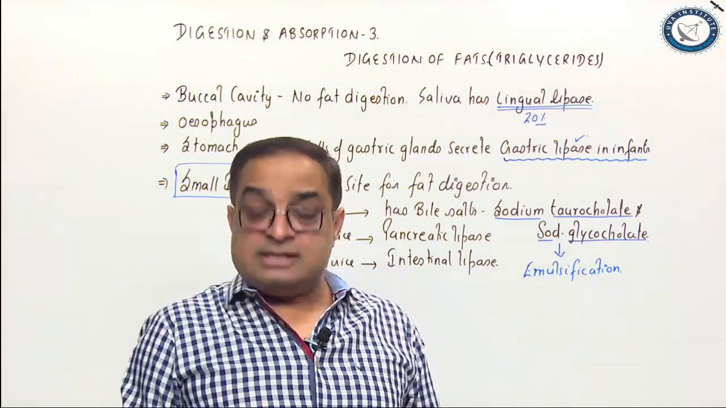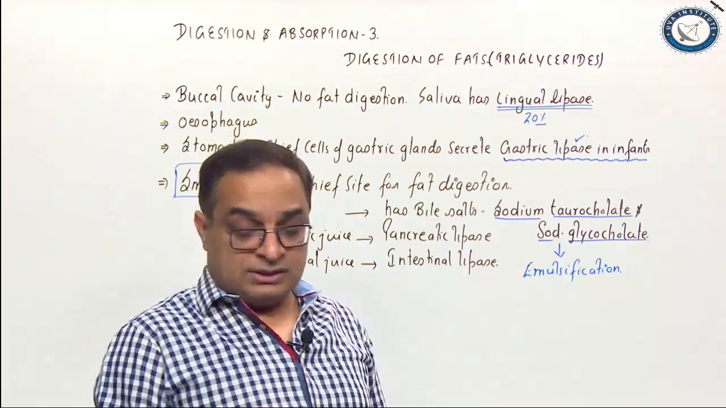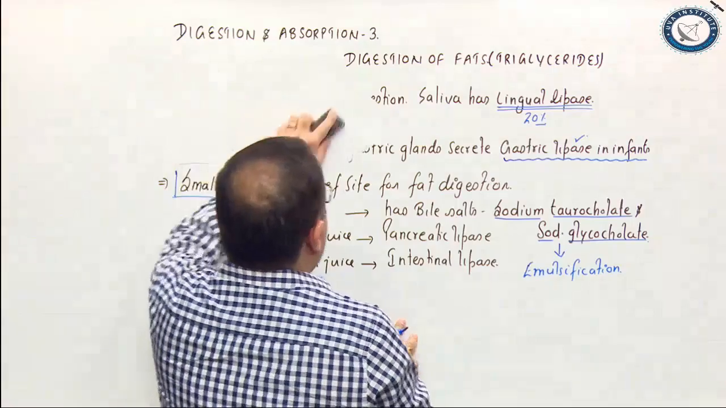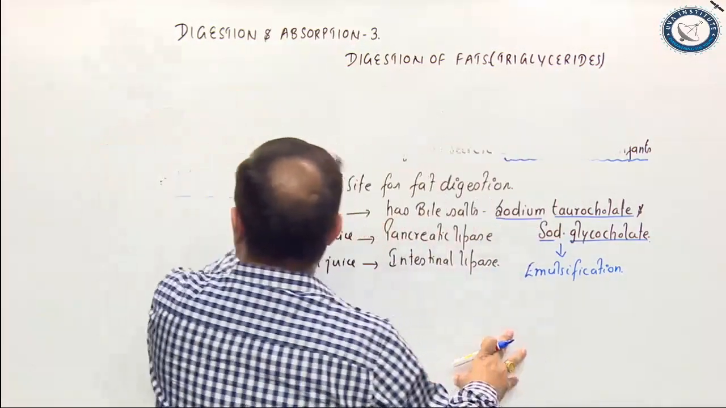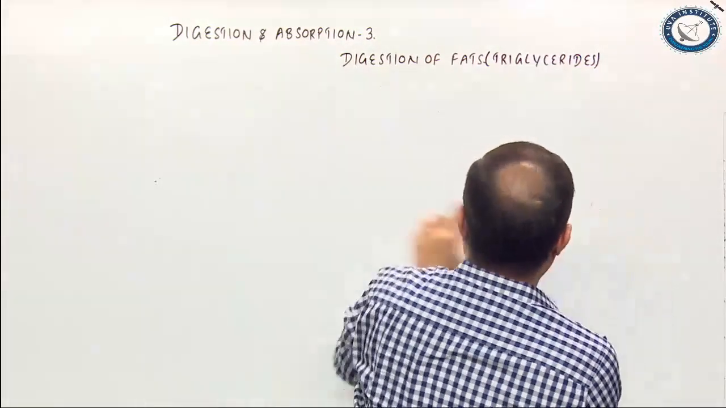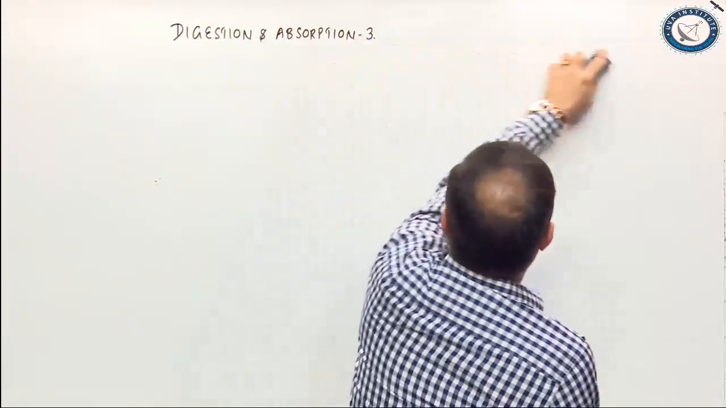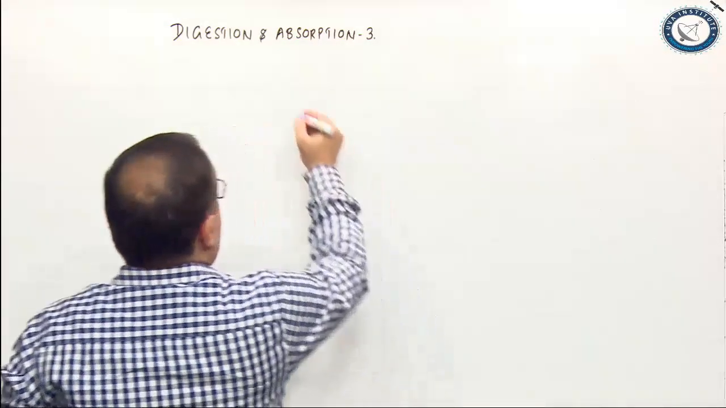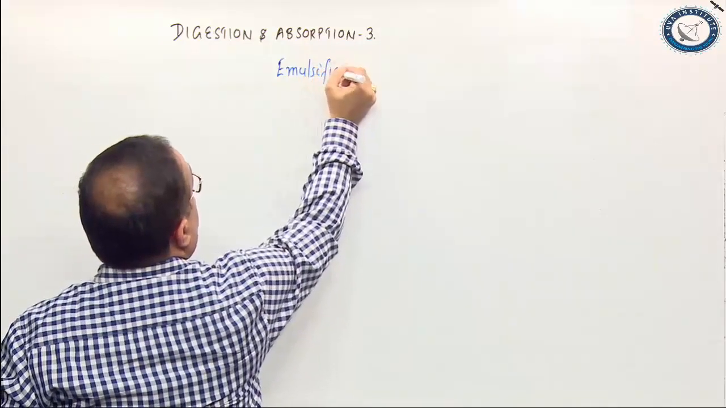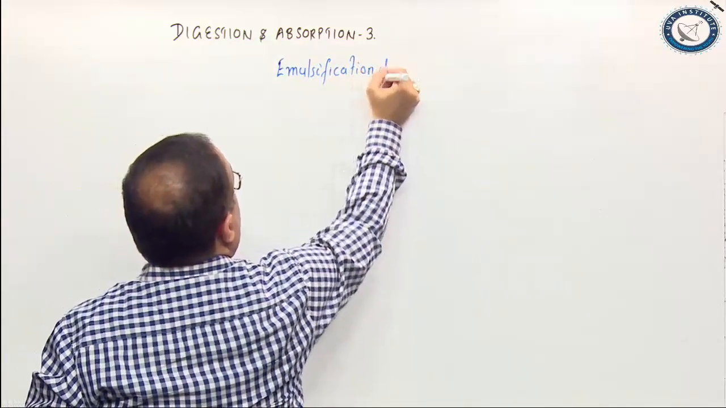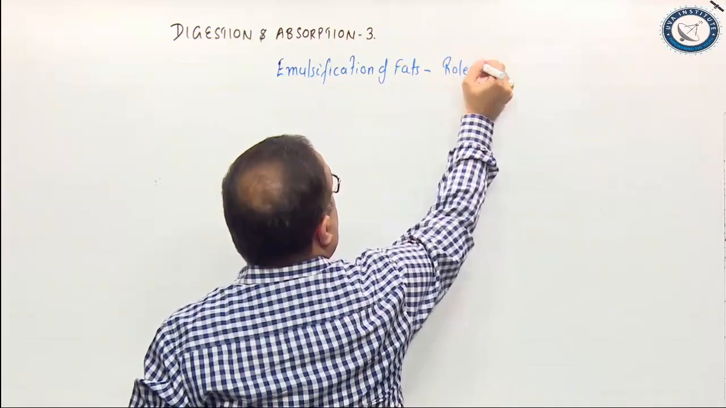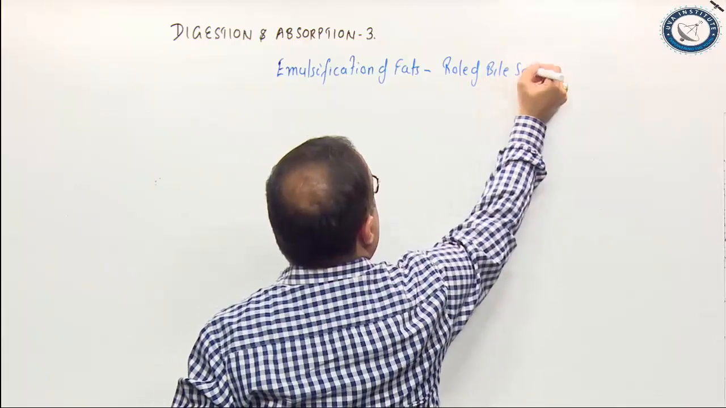Before we discuss the digestion of fats, we need to understand what is this emulsification of fats. We know that fats are insoluble in water, but fat digesting enzymes are soluble in water. So, before the fats could be digested, these have to be emulsified. Emulsification of fats. Role of bile salts.